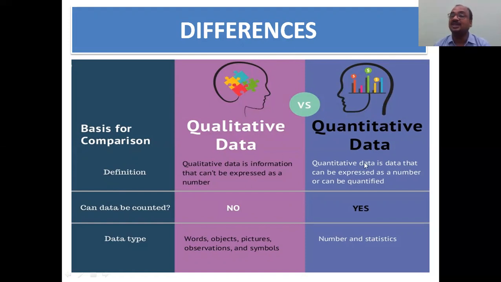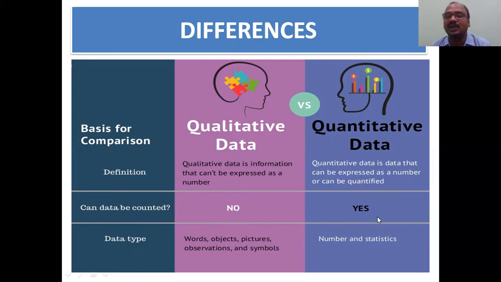These are definitions you have to write and compare in the examination. Qualitative data is the information that cannot be expressed as a number. Very simple. Quantitative data can be expressed as a number or can be quantified. Can it be counted? No. Quality, we cannot count.